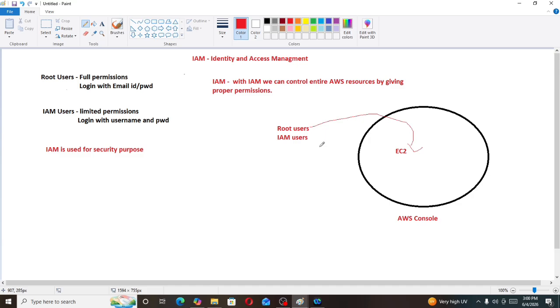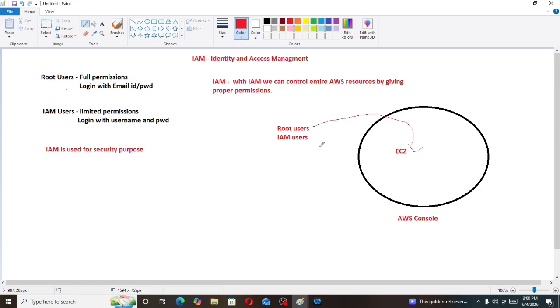Are you able to understand my question? We can log in to AWS services using root users or IAM users. But inside this EC2 service, we have our application, which is EC2. We cannot log into this application using root users or IAM users. Again, I am repeating: we can log into the AWS services, and one of the AWS services is the EC2 service also. So I can log into the EC2 service using root users or IAM users. But inside this EC2 service, we have our application, and we cannot log into it with root users or IAM users.